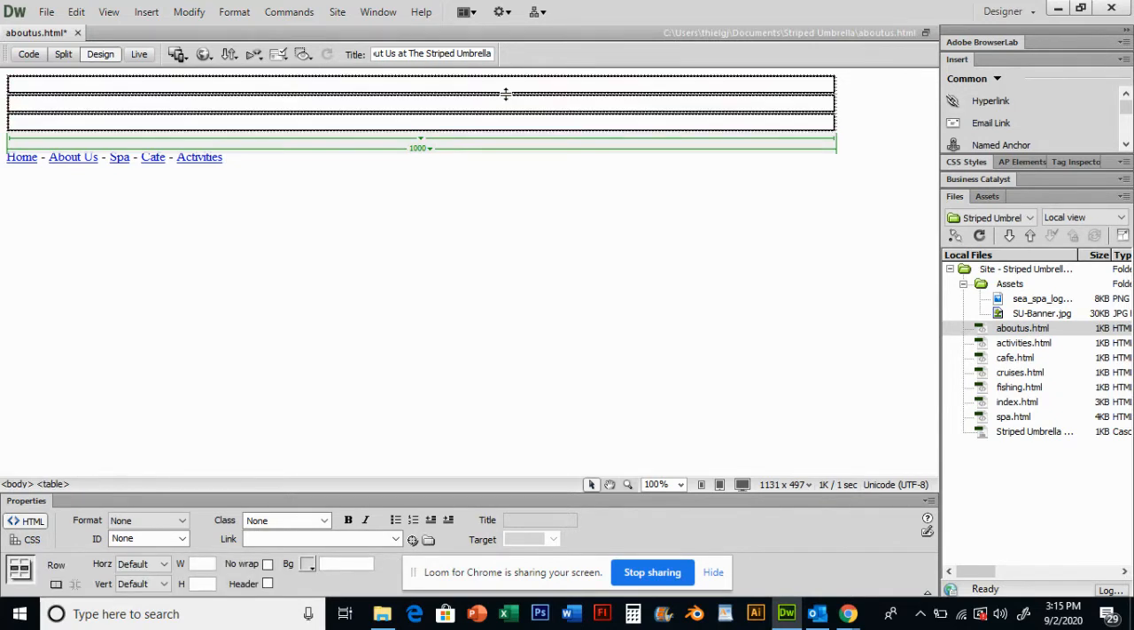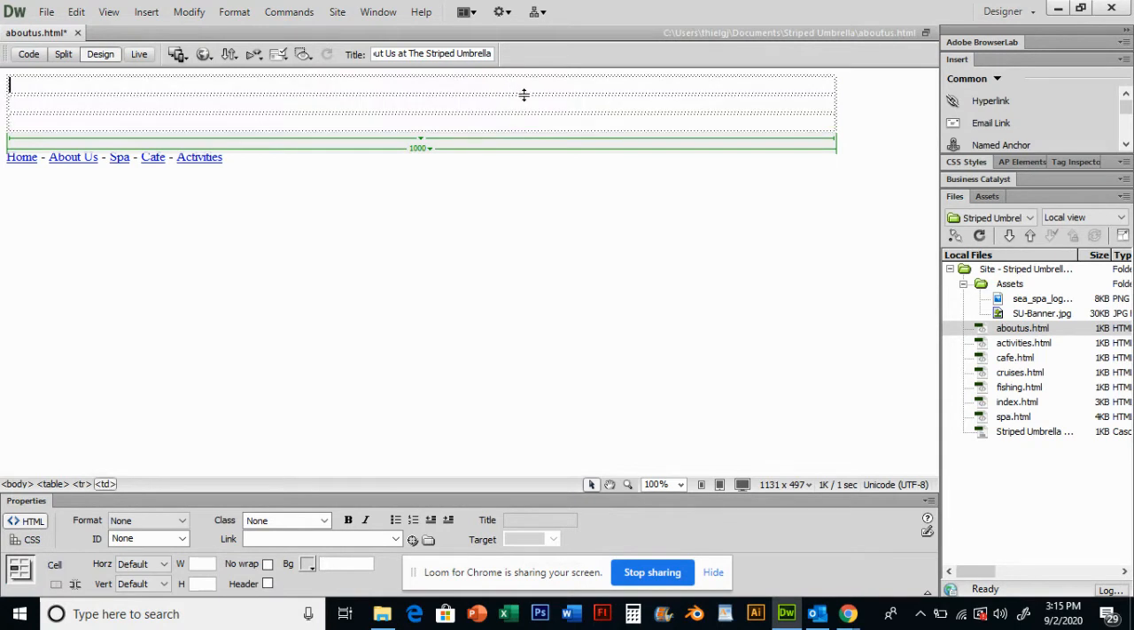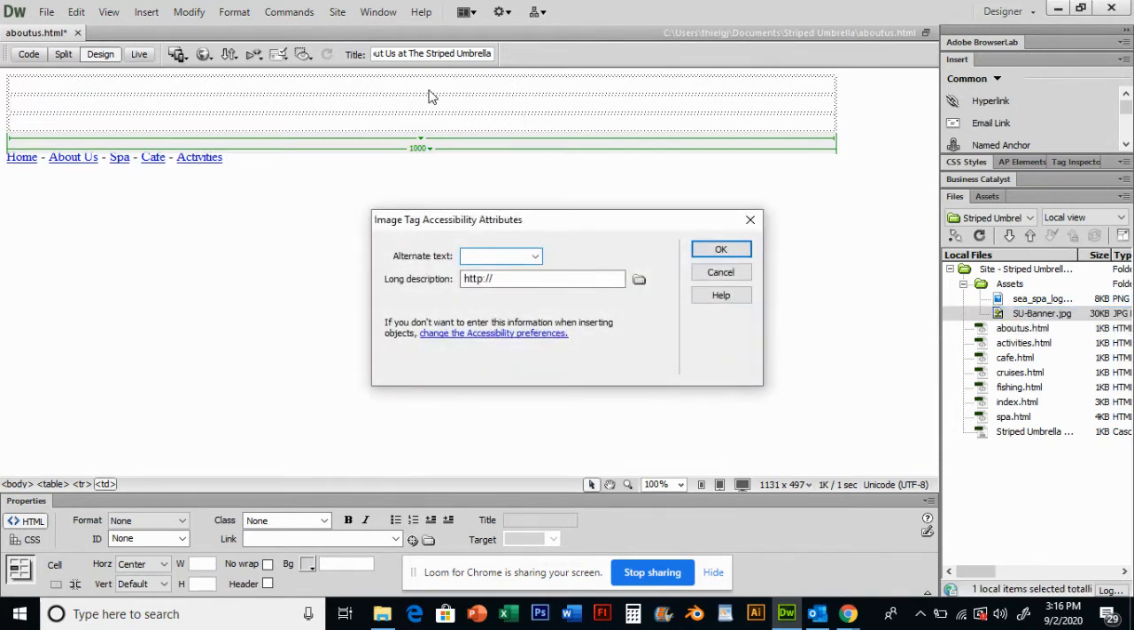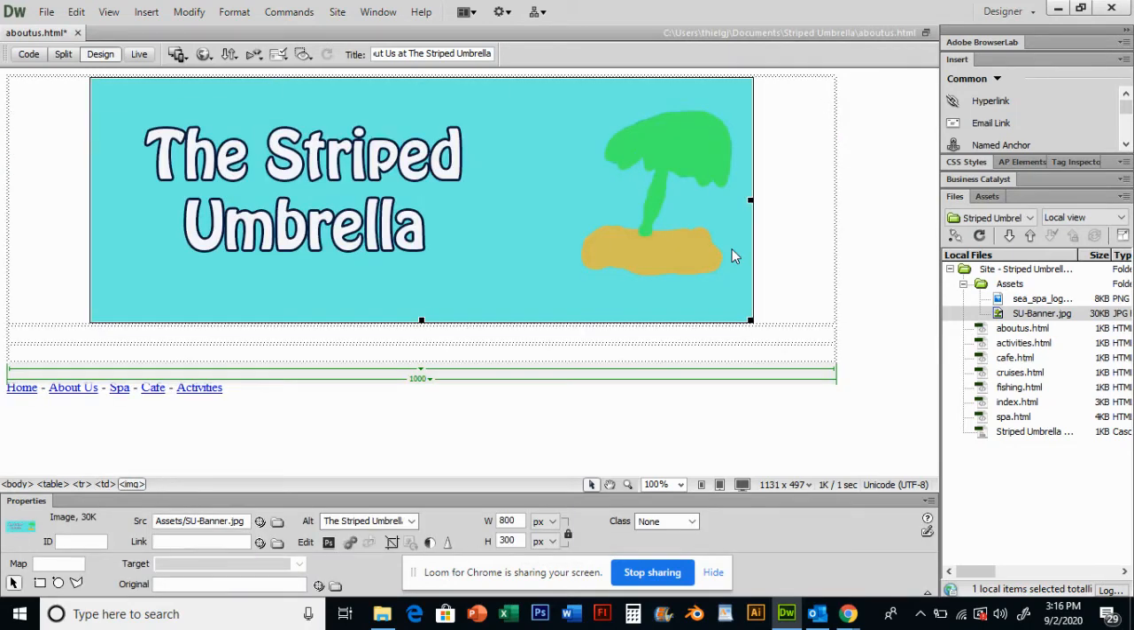On the About Us page, I'm again going to put in my striped umbrella banner in that top cell. I want that top cell to be centered, so I'm going to go horizontal center. And I'm going to drag in the SU banner into that top cell. I'm going to type the alternate text, the striped umbrella banner, and press OK. Okay, so we have that in our top cell.